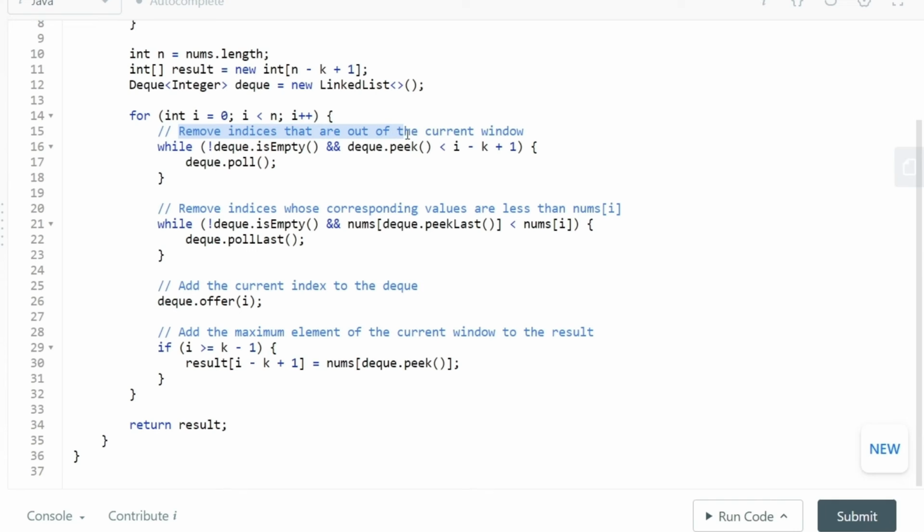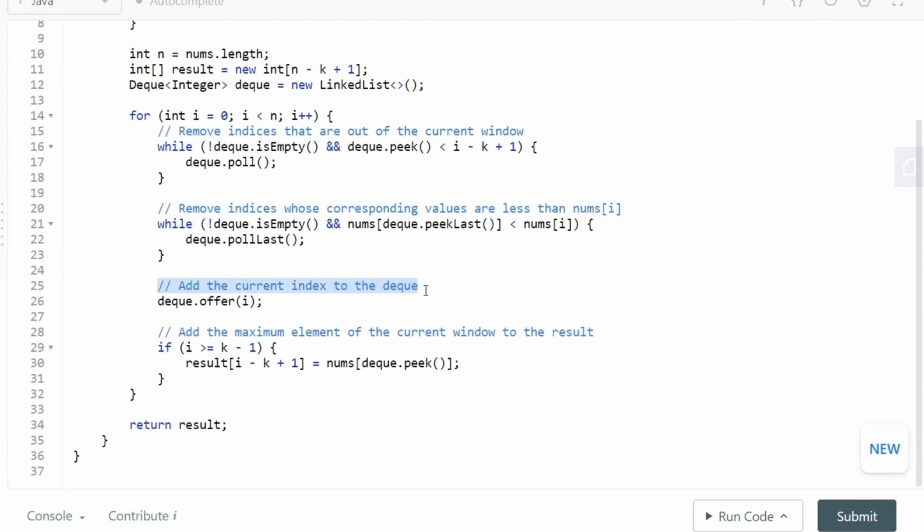Now we are simply creating a loop to iterate over the given array. Very first, we are checking whether there are any indices inside the current window that are exceeding and need to be kicked out. For that, we check if the queue is not empty and the very first element, the largest element inside our queue, is less than the value of i minus k plus 1, then we simply poll that element out. Then we iterate over all the values that are smaller than the current value, and keep on removing them.